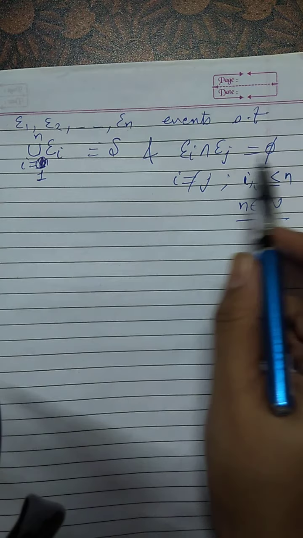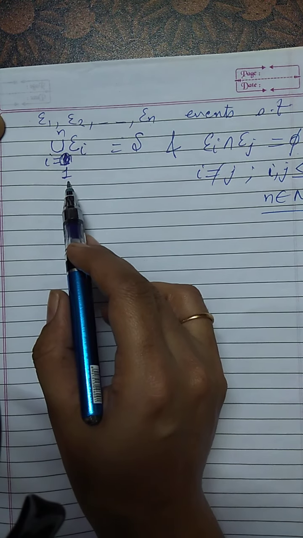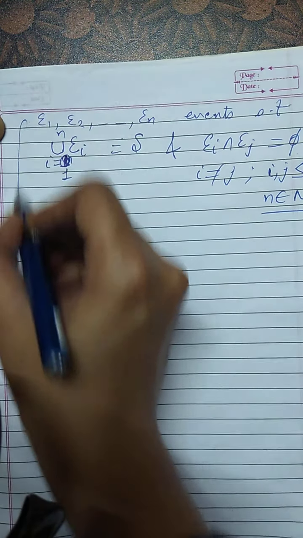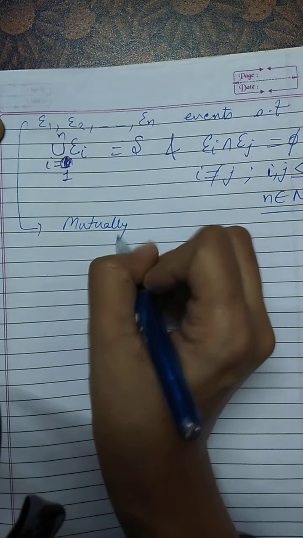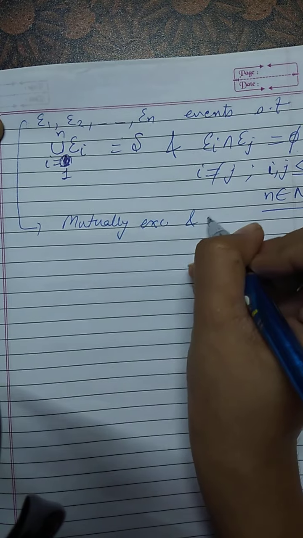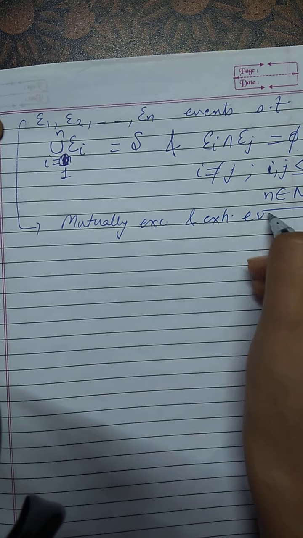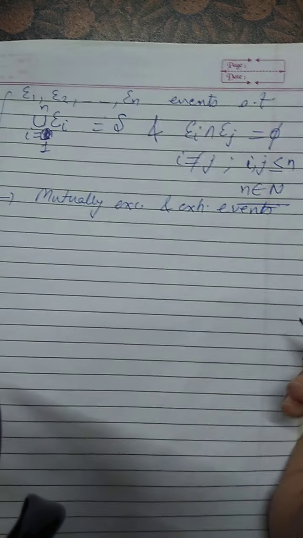Pairwise intersection is phi and the union of all those events is S, then these events are called mutually exclusive and exhaustive events, right?